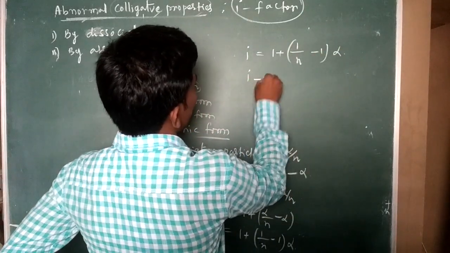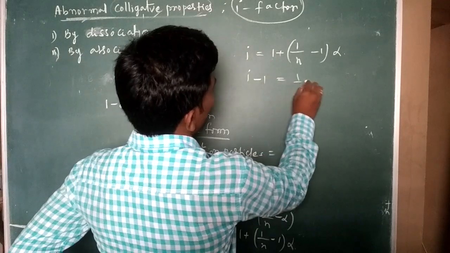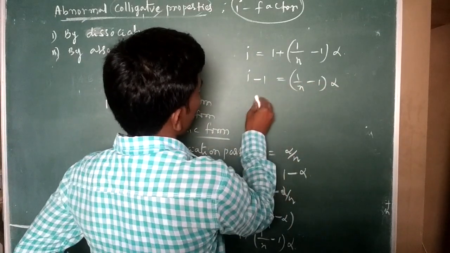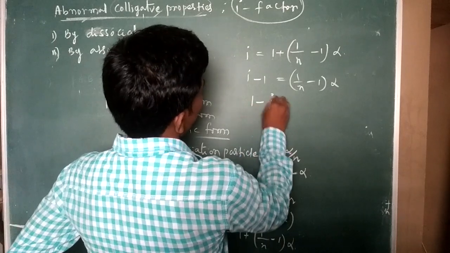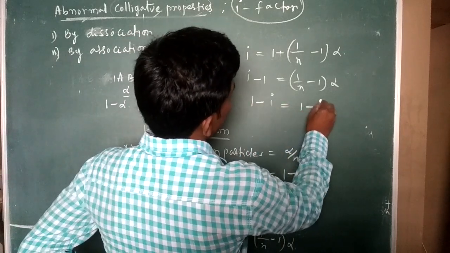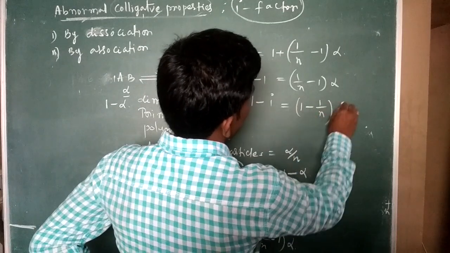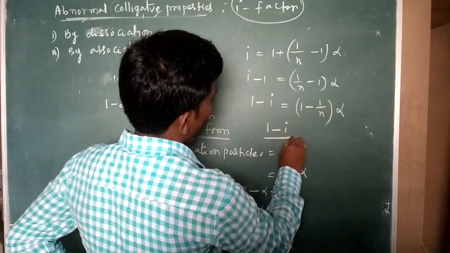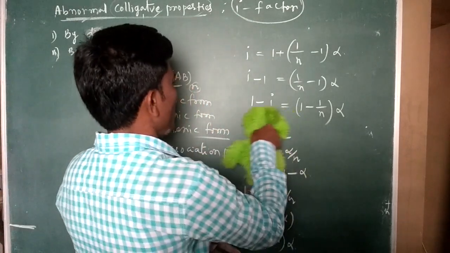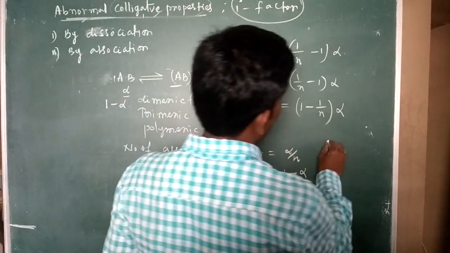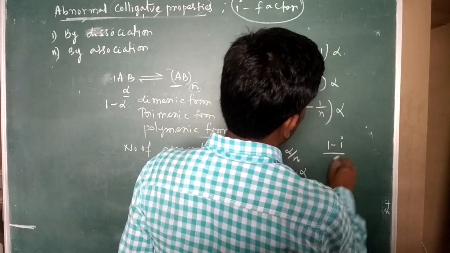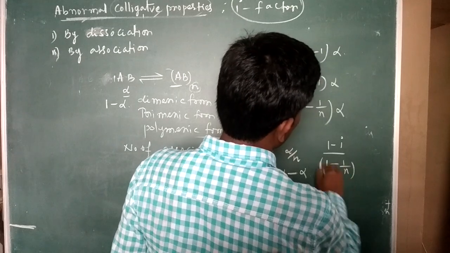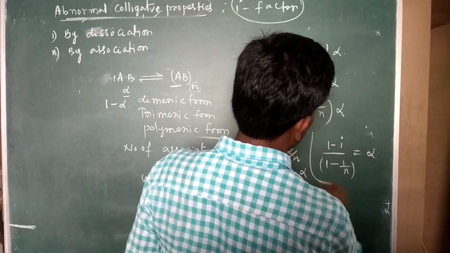Then i minus 1, you bring the 1 to this side, is (1 by n minus 1) into alpha. Take minus common: 1 minus i is equal to (1 minus 1 by n) into alpha. Then (1 minus i) by (1 minus 1 by n) is equal to alpha.